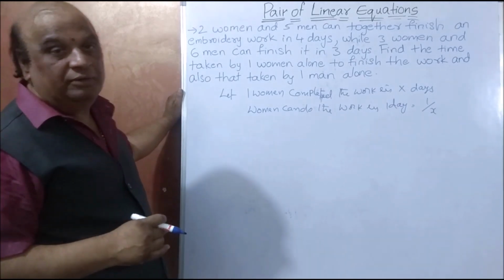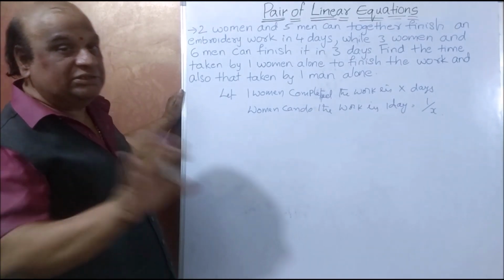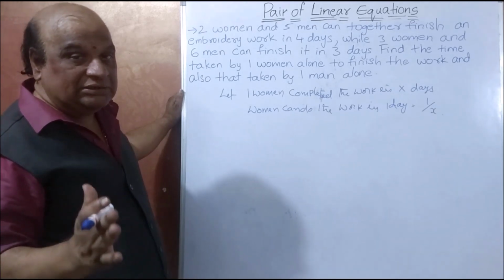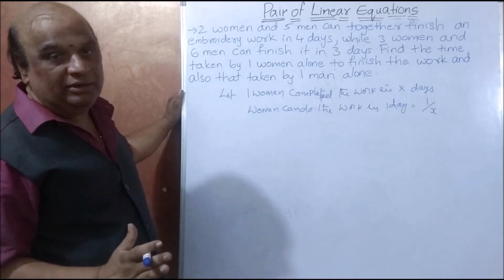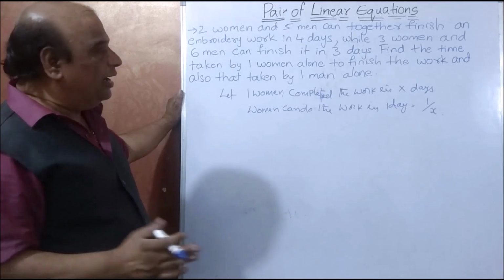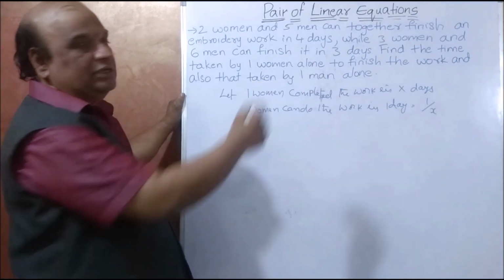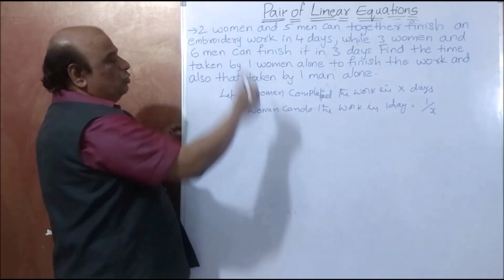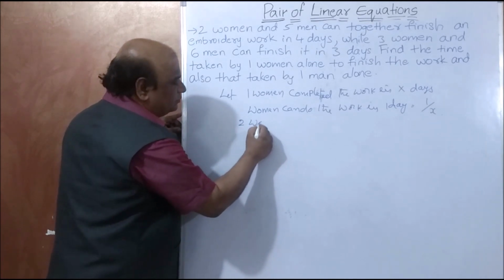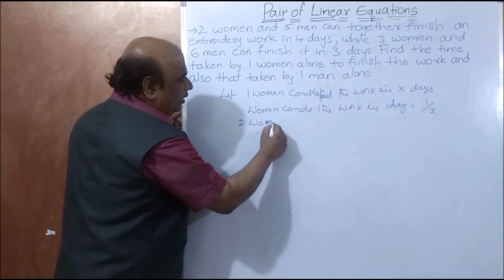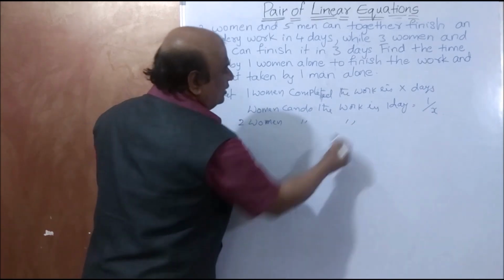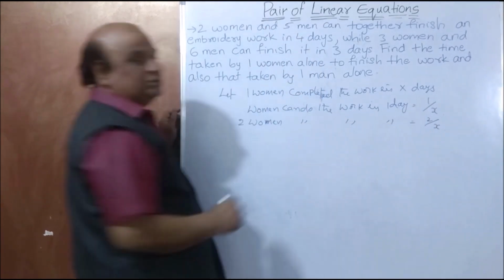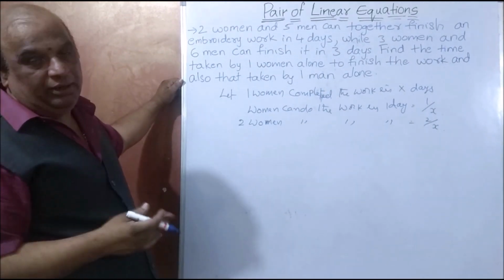Try to understand carefully. Total work she completed in X days. I gave you one example: total work he completed in 10 days, per day how much? 1 by 10. This is the ratio. Like this, a woman can do the work in 1 day, that is 1 by X. In the first case, how many women are there? 2 women. 2 women can do the work in 1 day, that is 2 by X.